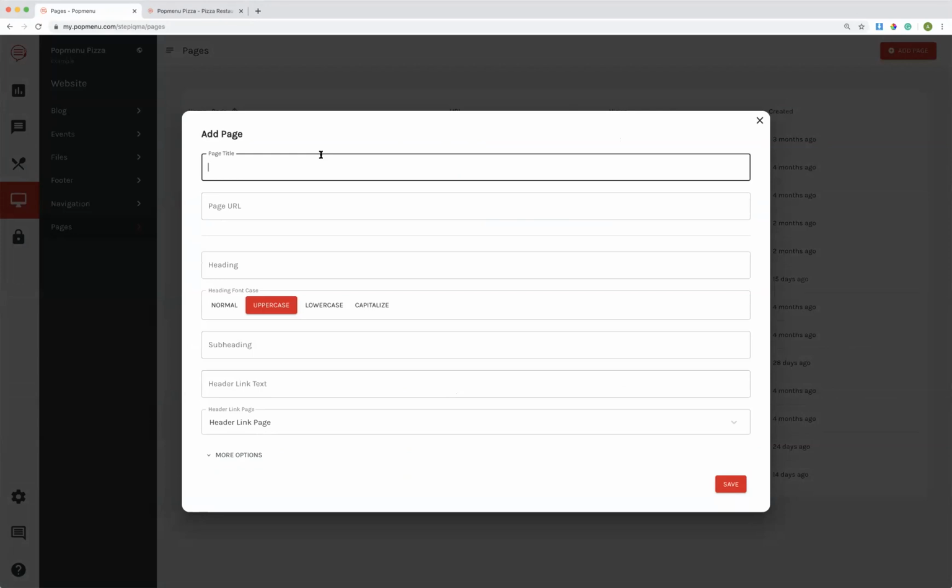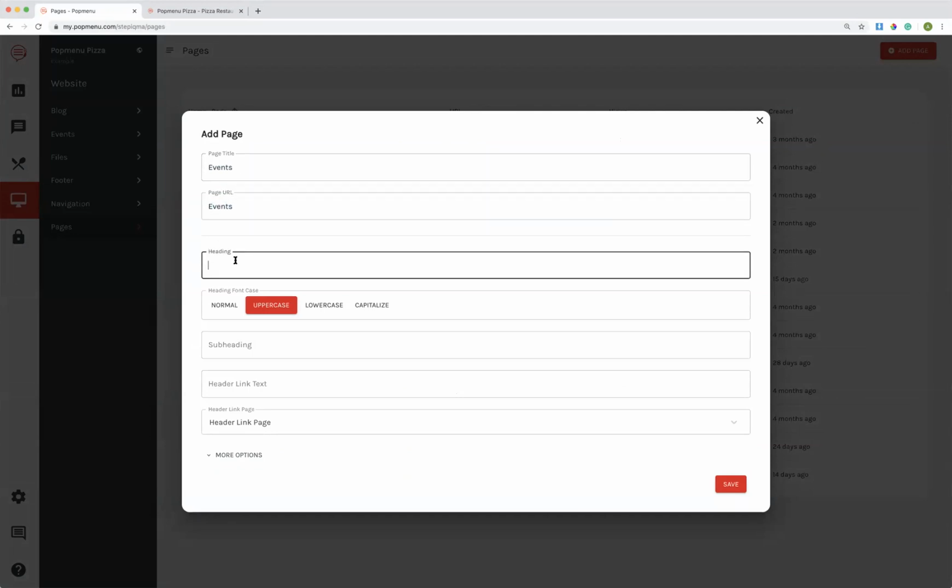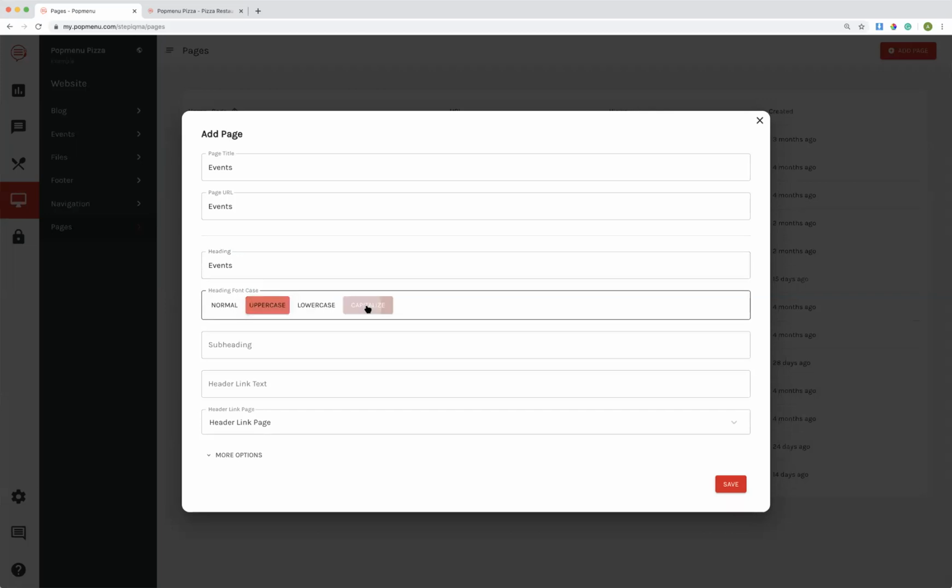So this example is just events, but it could be for anything. I'm going to give my page the title Events, and I'm also going to add my page URL. I'm going to call that events, and my page heading is also going to be called events. So these three text boxes are the same thing. If I want my events heading to be in all uppercase, I would select that. Or if I want it to be titleized, I would select capitalize.